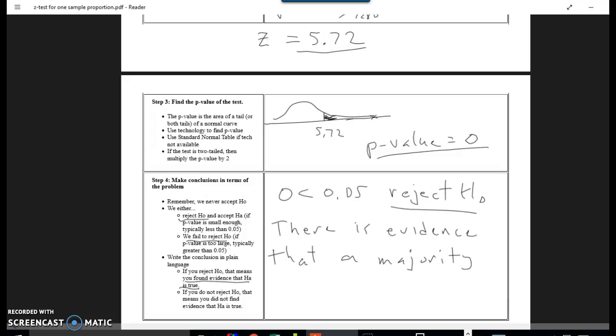That there is a majority that believes same-sex marriage should be legal. I'm just going to abbreviate here because I'm running out of room. And that is it for the hypothesis test.